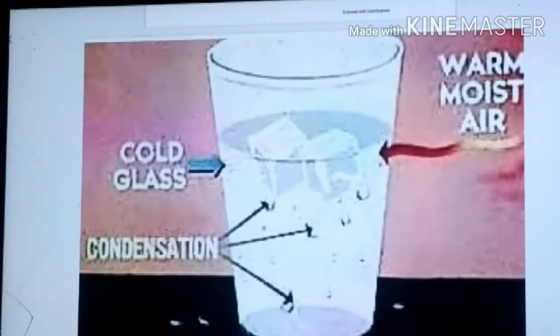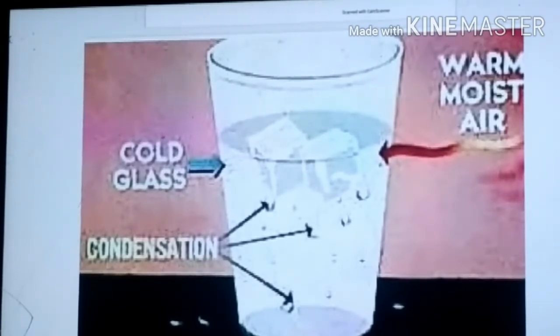The air temperature, first of all, the temperature in summer season is more. Okay, so temperature is more. So what happened? The capacity to hold the water vapor is what? More. So what happens? The capacity to hold the vapor is more, and that is why.